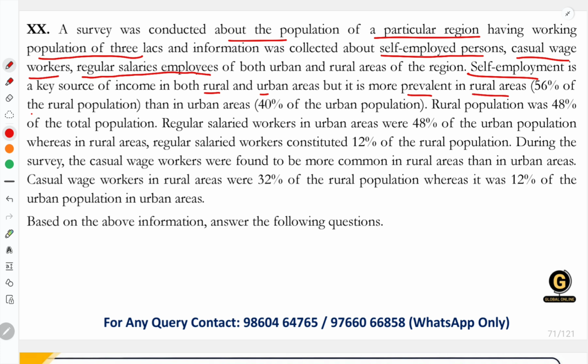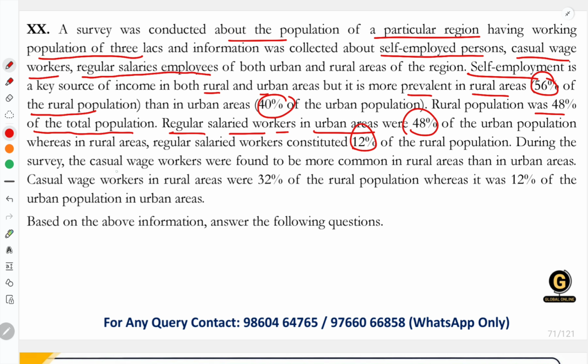56% of the rural population is self-employed, compared to urban areas where 40% of the urban population is self-employed. Now the rural population was 48% of the total population. Regular salaried workers in urban areas are 48% of the urban population, whereas in rural areas regular salaried workers are 12% of the rural population.